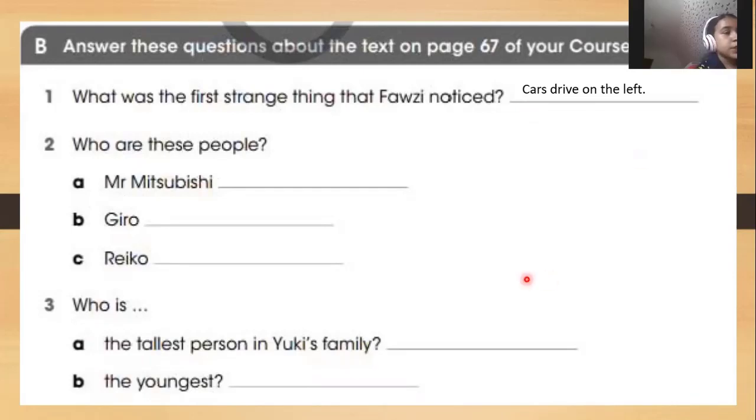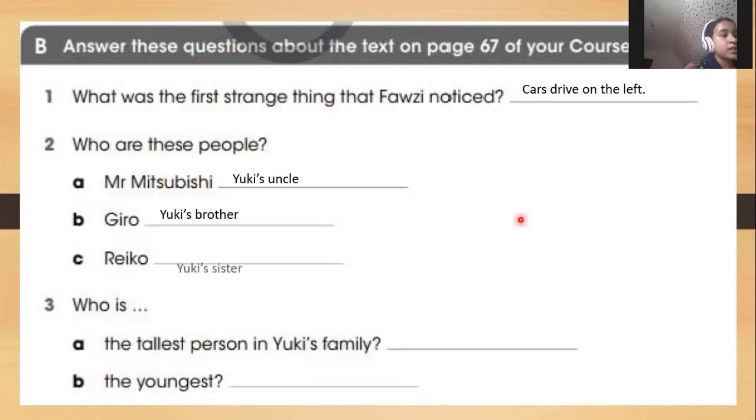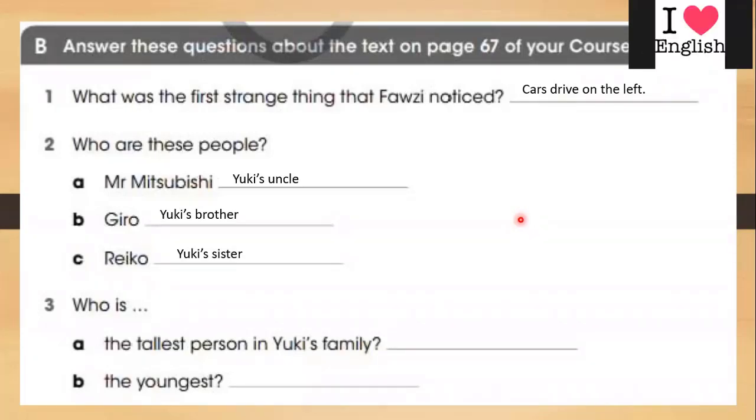Mr. Mitsubishi is his uncle and Jiro is his brother. Riko is his sister. Yes, thank you so much, Serene. Yes, Yuki's uncle, Yuki's brother, and Yuki's sister, which are Mr. Mitsubishi, Jiro, and Riko. Yes, so what about your questions, Fatima?